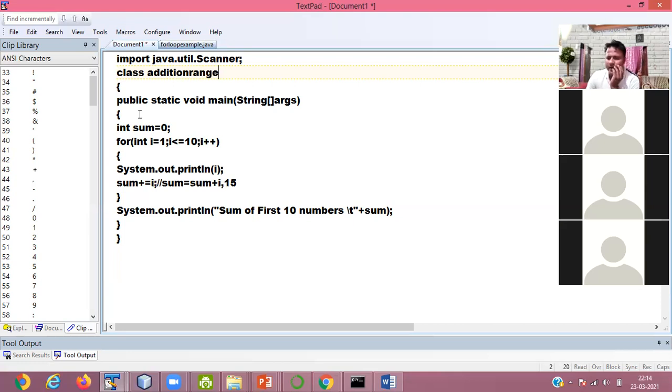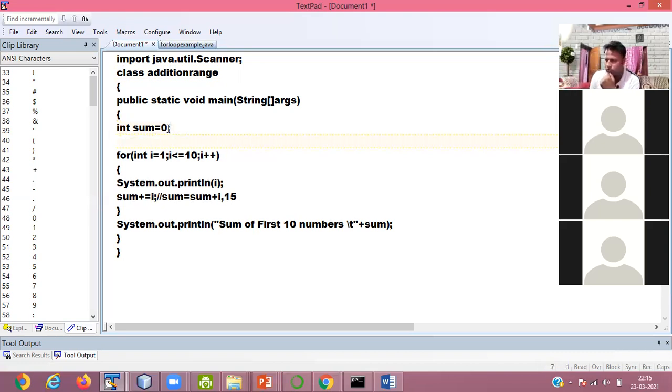So now I define here int sum is equals to 0.